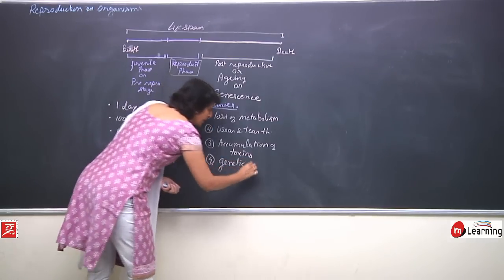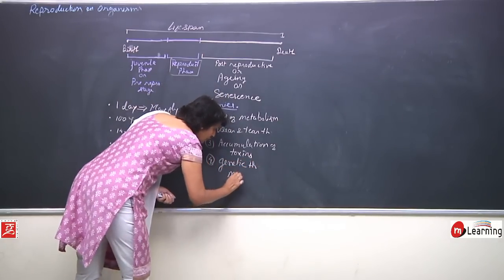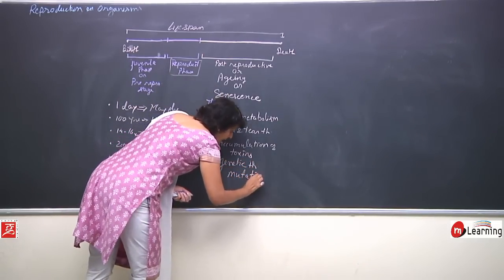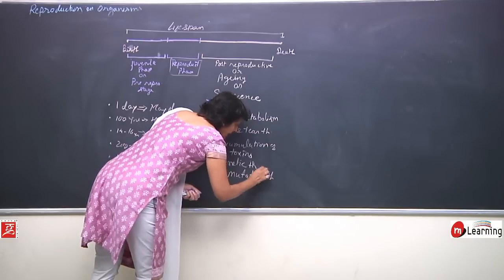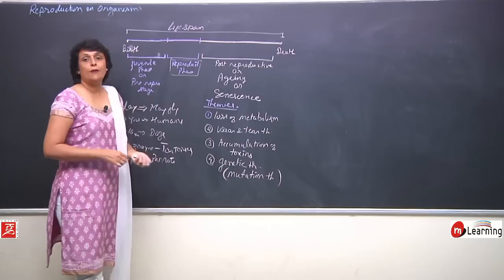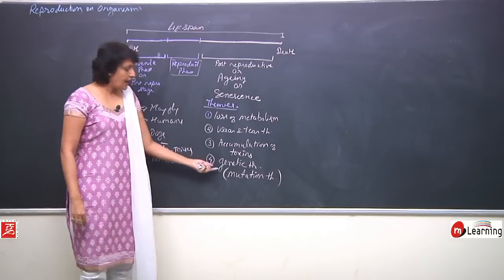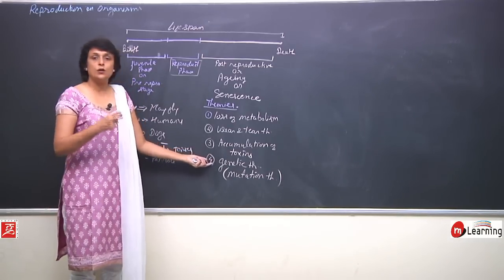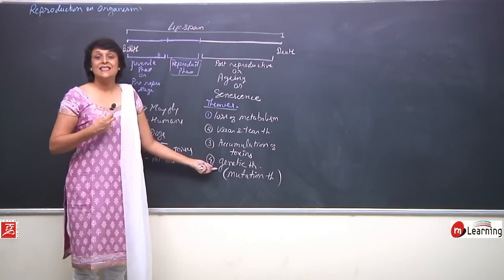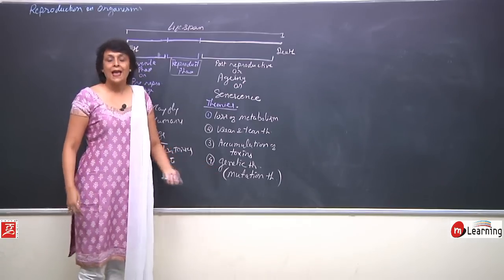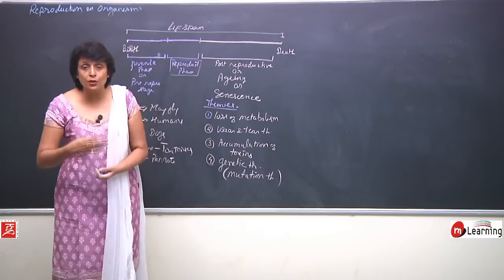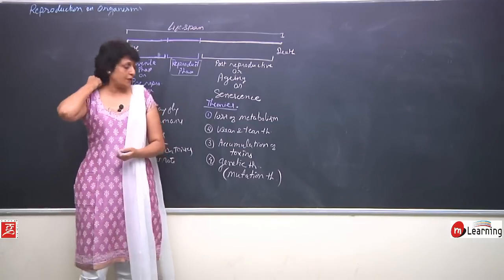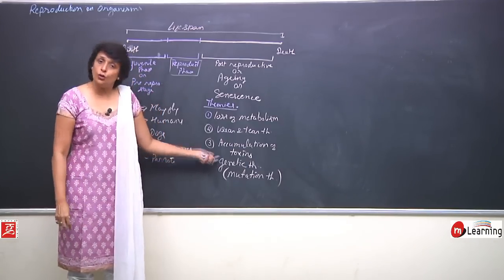genetic theory, or it is also known as mutation theory. Due to various factors, there are some genes which are undergoing some sudden change, which we call mutation, and when these mutations accumulate for a longer period of time, that results in senescence.